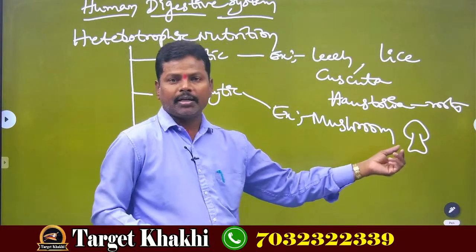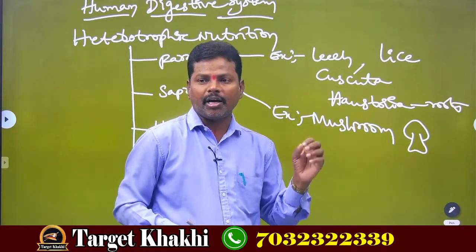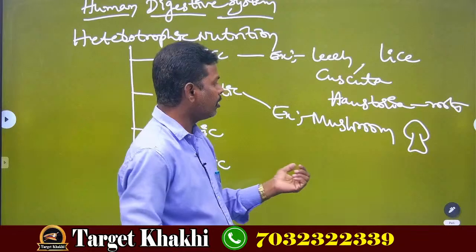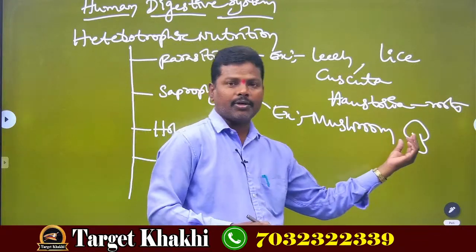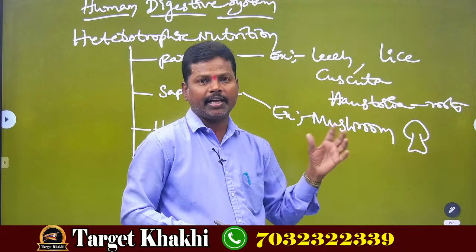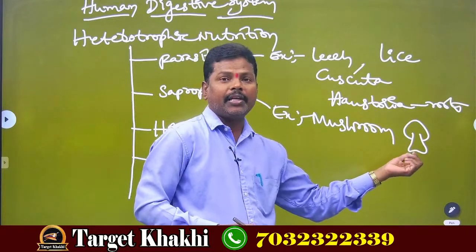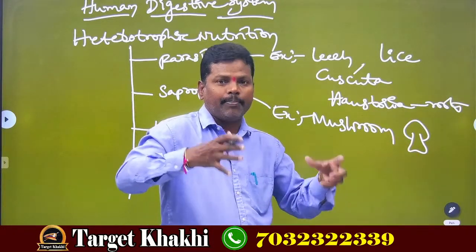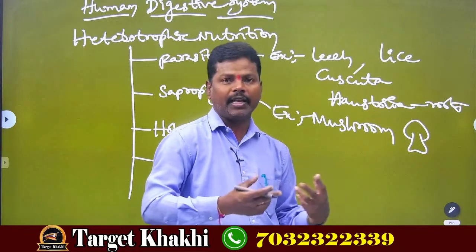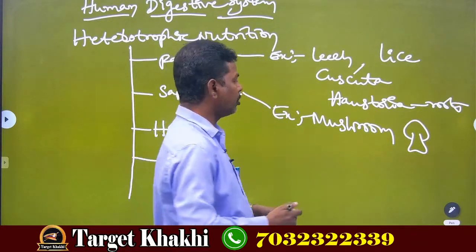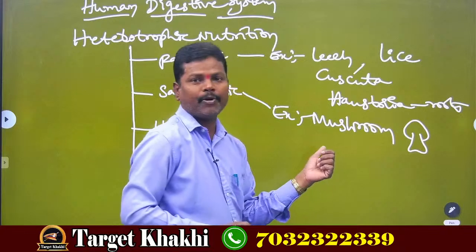They grow on dead and decaying organic matter. So mushrooms, while growing on dead and decaying organic matter, will take the important materials required for their growth and development. So mushrooms come under saprophytes.